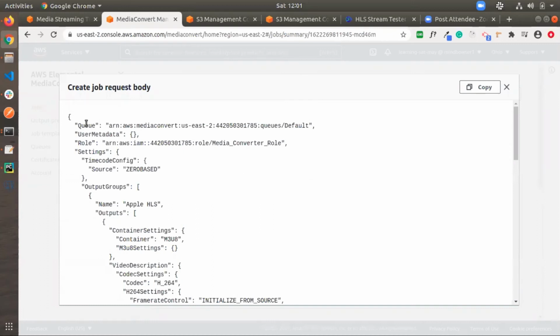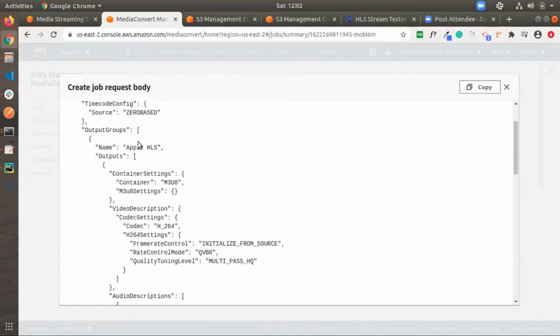So as we can see here, we are using the media converter default queue. It means that based on the submission of our job, it will be added to the same queue, like first in, first out. If we have submitted 2 jobs and the second one's size is smaller than the first one, it will complete like this. So here we have added the role which we selected earlier, the media converter role.